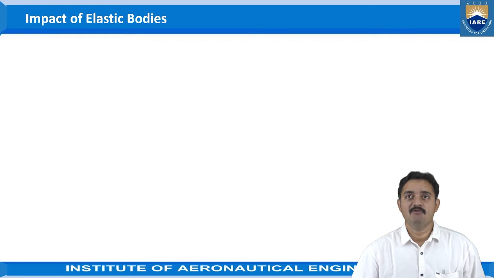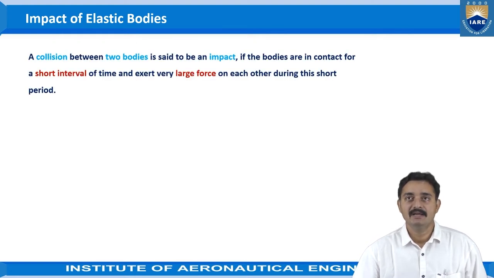First, let us understand what the impact of elastic body is all about. A collision between two bodies is said to be an impact if the bodies are in contact for a short interval of time and exert very large force on each other during this short period.